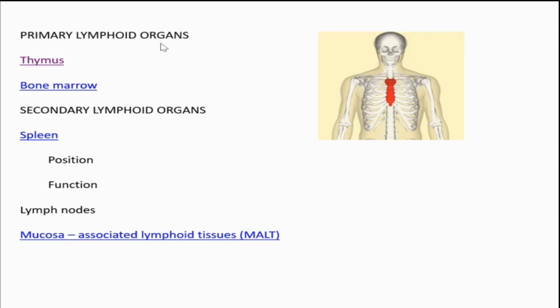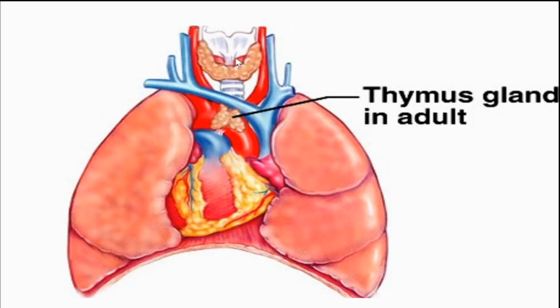Then we are going to learn about primary lymphoid organs. Primary lymphoid organs are major site of lymphocyte formation. And which are the primary lymphoid organs? Thymus and bone marrow. Thymus, here we can see, this is a sternum, this is ribs, and inside this are present lungs, and behind the lungs heart is there. And in front of the heart, actually thymus is located. And this is the heart, and in front of the heart thymus is present.